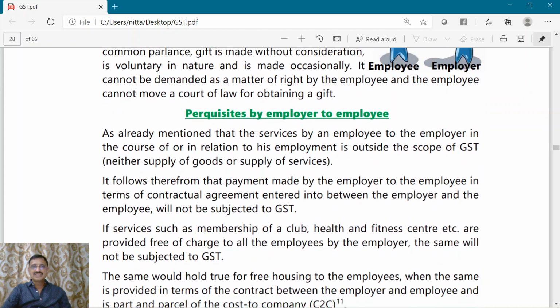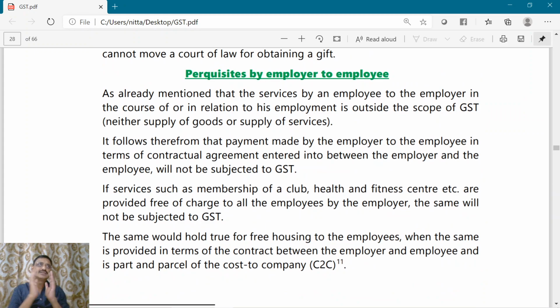What about perquisites? Schedule 3 states that the services provided by employee to employer in the course of contract of employment is neither a supply of service nor a supply of good. Therefore, it is outside the GST. Also, we may take the example of a membership of a club or a health or fitness center, etc. If it is provided to all the employees, it will not be subjected to GST.